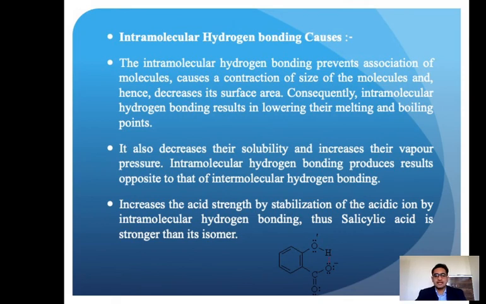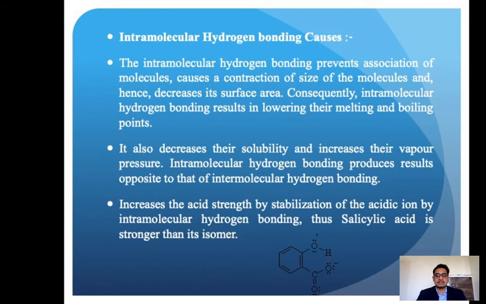Next, it increases the acidic strength through stabilization of the acidic ion by intramolecular hydrogen bonding. This is salicylic acid, so it can easily donate the proton. When it donates the proton, that carboxylate anion may be stabilized by hydrogen bonding with the adjacent OH group. So that is one more factor. Intramolecular hydrogen bonding is possible there, so the acid group is stronger than its analogs.